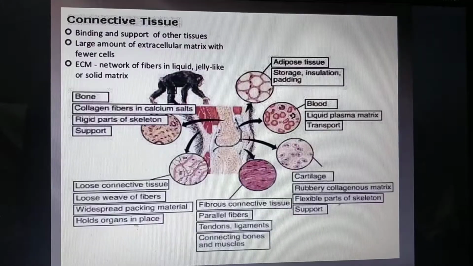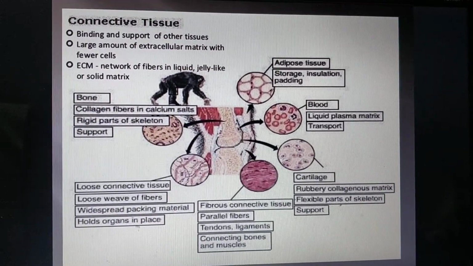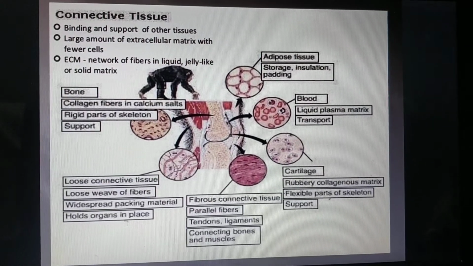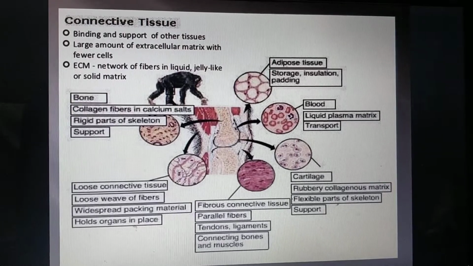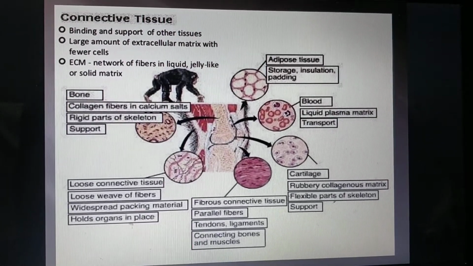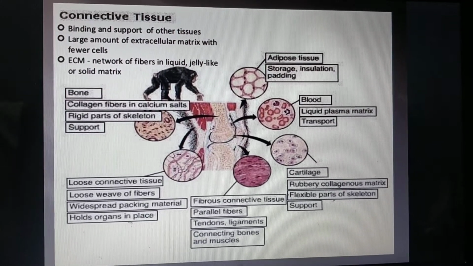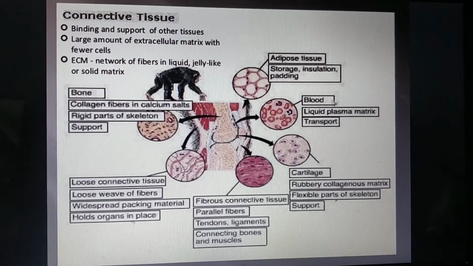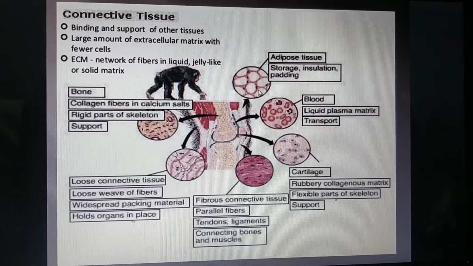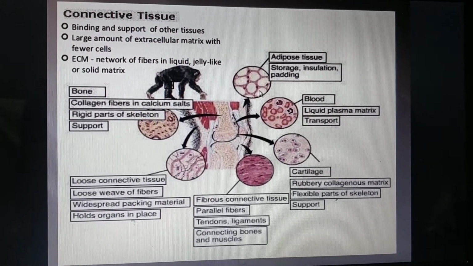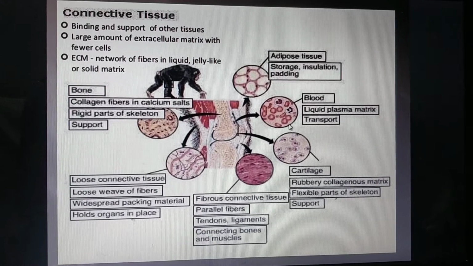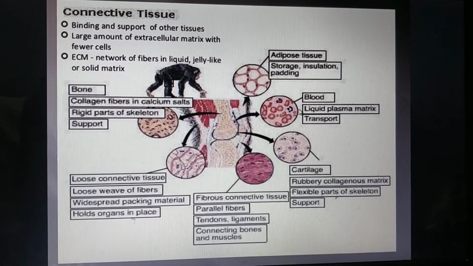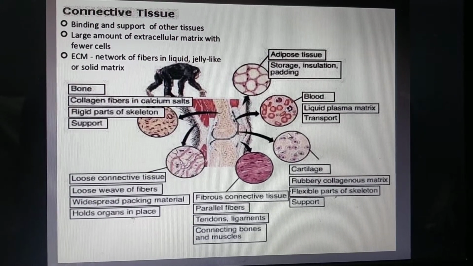So overall we can say connective tissue, it supports the other tissues, binds other tissue, large amount of extracellular material is there, a network of fibers in the liquid, a jelly like और solid matrix कैसा भी हो सकता है. सो ये एक समरी सी है कि जिसमें एडिपोज टिश्यू स्टोर करता है, इंसुलेट करता है, पैडिंग को. Then blood जो है liquid plasma and they help in transport of the respiratory gases.